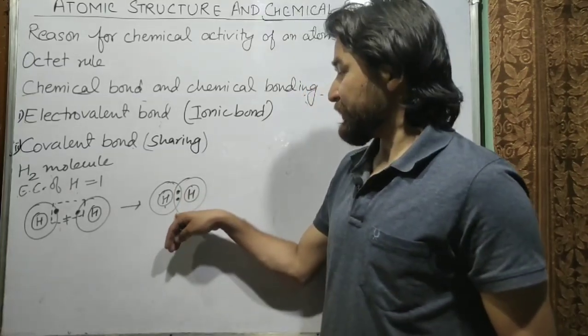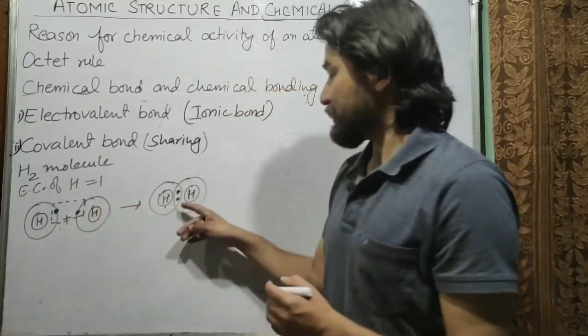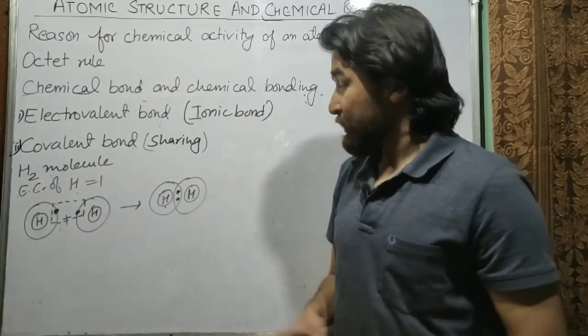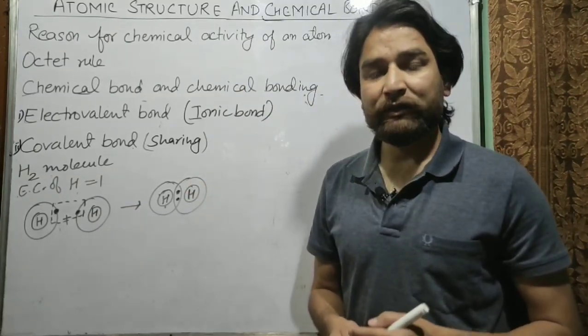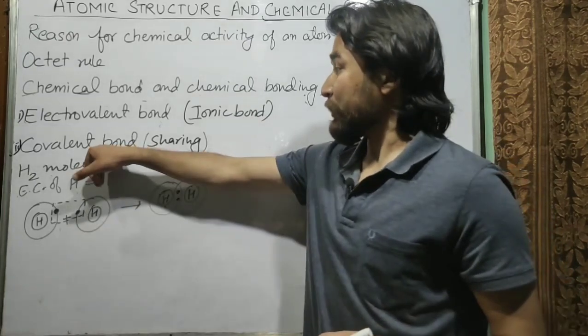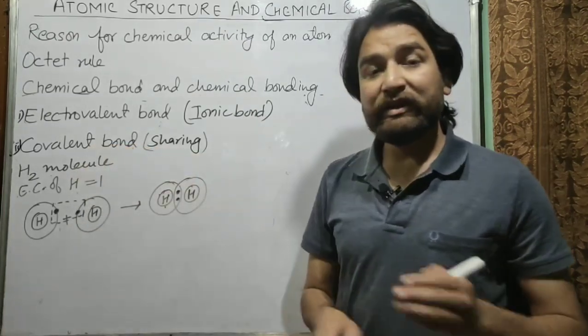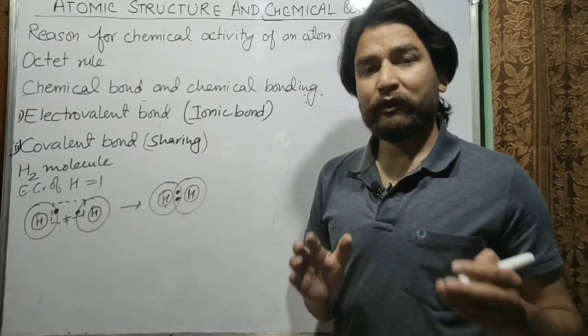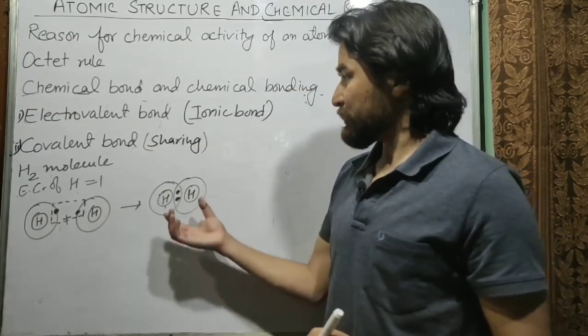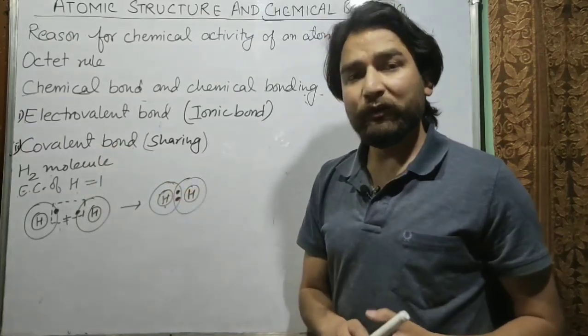So hope you have understood. Two hydrogen atoms will combine to form a hydrogen molecule. Now these 2 electrons are shared by these 2 hydrogen atoms. So this is how a covalent bond is formed, by sharing of electrons. They will combine due to sharing of electrons, and therefore this bond is called a covalent bond.